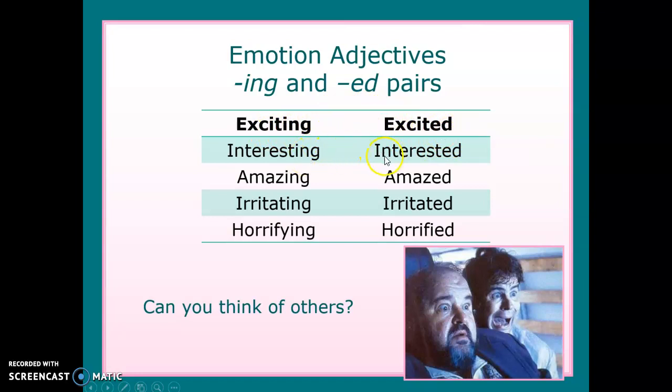Interesting, interested. Amazing, amazed. Irritating, irritated. Horrifying, horrified. ¿Ok? Todos estos igual son adjetivos. ¿Ok? Adjectives, one more time, to describe things or to describe people. Of course, we have many more, but these are just examples.